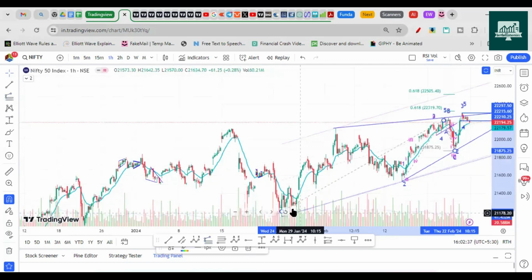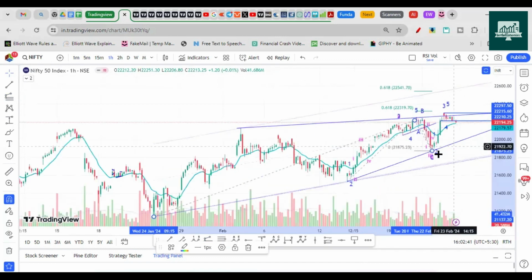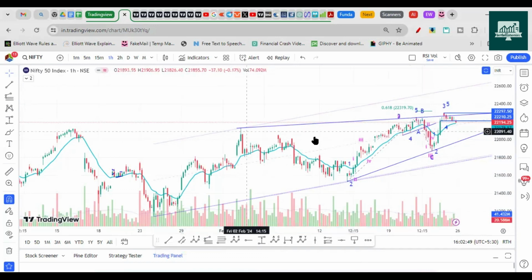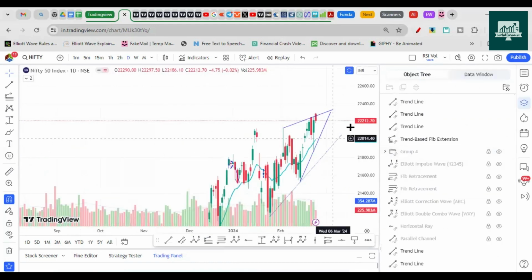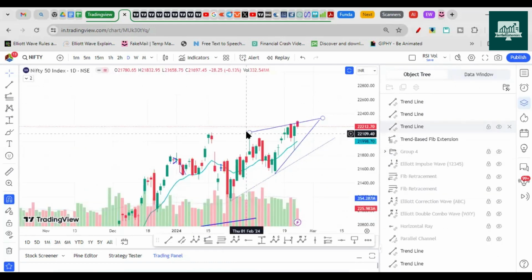Okay, so I don't think it'll break this trend line, but yeah, this can be another target. I will not consider that 22,541 as of now, because clearly on the daily time frame, if you see here, I'll go and hide this one. If you see a daily chart from this point onwards, this was acting as a resistance, now acting as a support, by the way.